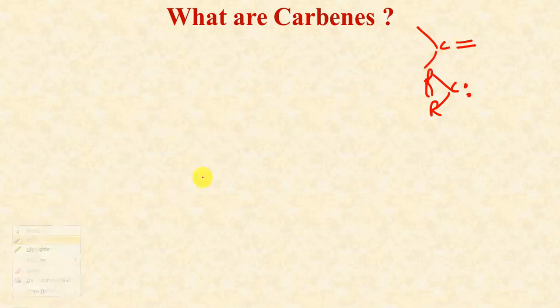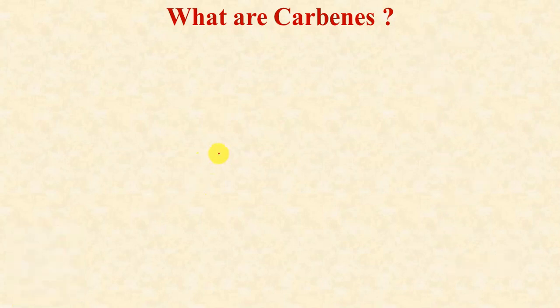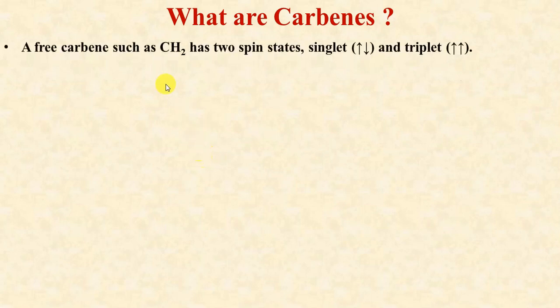The carbene generally refers to this structure in which the substituents are basically hydrogen atoms, and this is the orbital which can hold the pair of electrons. That will be part of the discussion as we go through the different types of carbenes. In general, a free carbene such as CH2 has two spin states, which may be singlet or triplet. Now we know that the carbon atom has four valence electrons.